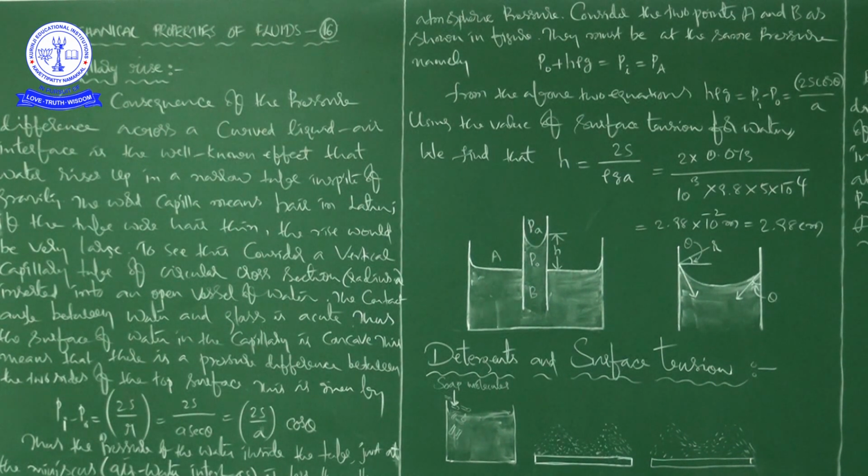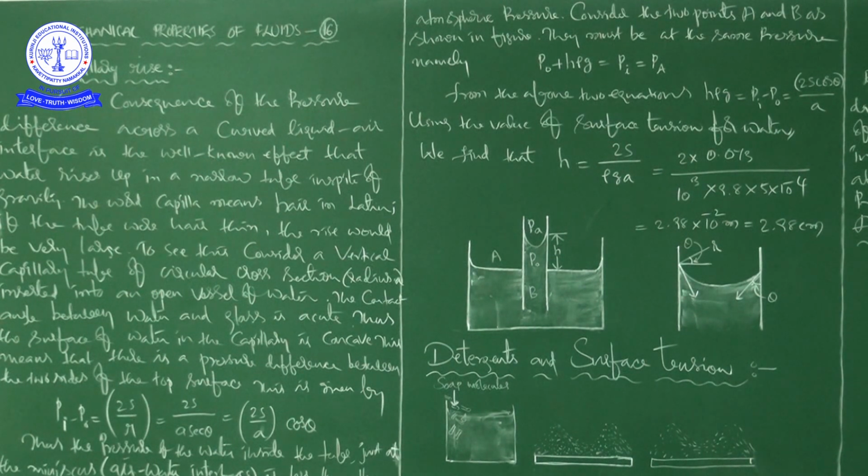2S divided by a cos theta. Here r is equal to a cos theta. The small a is the radius of the tube, and theta is the contact angle.